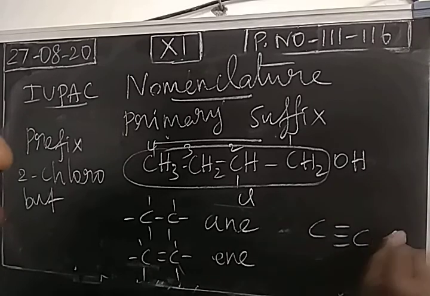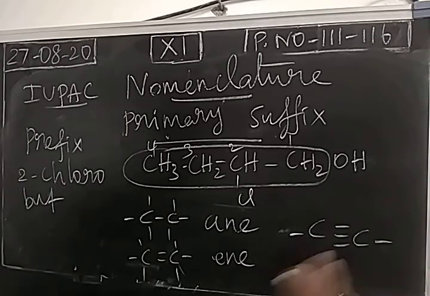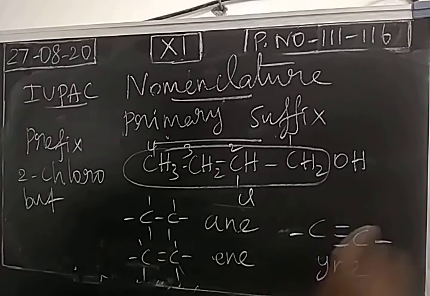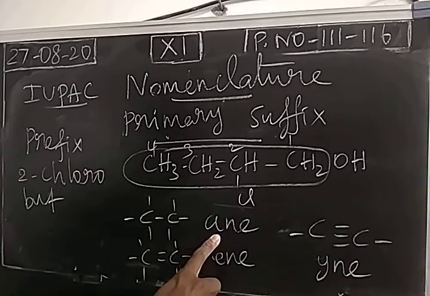Between the carbon atoms, triple bond present. What is the primary suffix? Y and E, yne, because this is alkyne, the general name. The last three letters are taken. Primary suffix represents saturation or unsaturation. Only single bond, primary suffix A and E. Double bond, E and E. Triple bond means primary suffix Y and E.